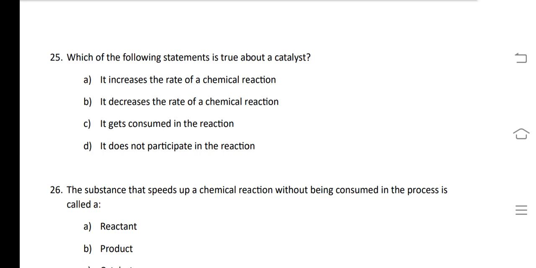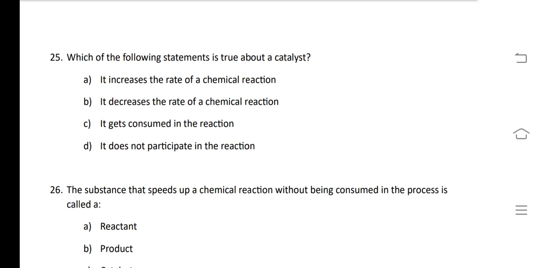Our next question is, which of the following statements is true about a catalyst? Catalyst is a substance which changes the rate of reaction. Sometimes it can increase the rate of reaction, or sometimes it decreases the rate of reaction.